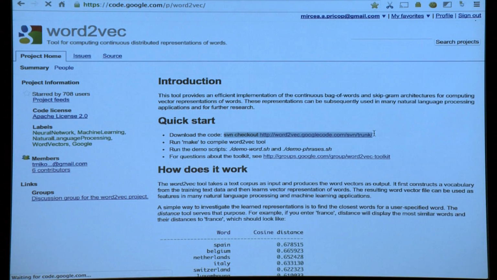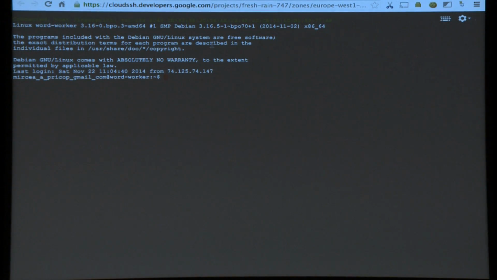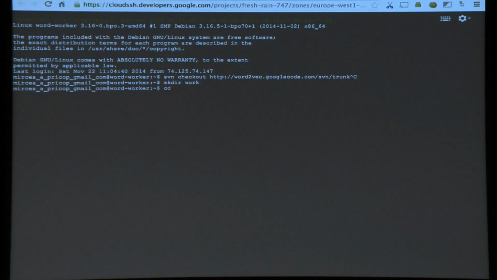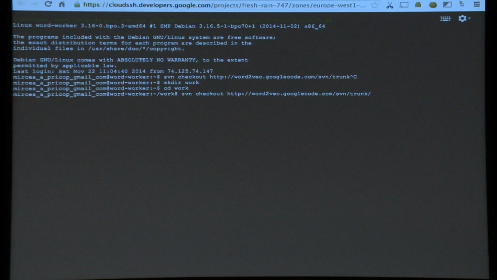This is the page. I'll have links at the end. So let's check it out. Actually, no, wait up. Let's make a work directory. All right, let's check it out now. And I know February is old news, but I just found out about this and it's pretty exciting.